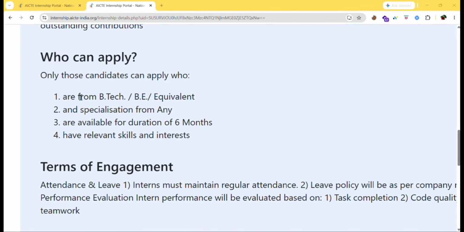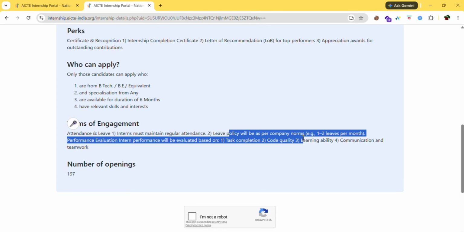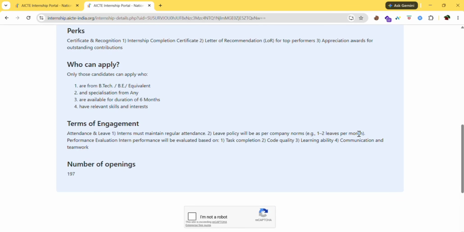Next, who can apply? Those who are from BTech, BE or equivalent can apply, with specialization from any field, and who are available for the duration of 6 months and have relevant skills and interests can apply. And here you can see terms of engagement, attendance and leave. Interns must maintain regular attendance, it is mandatory. Leave policy will be as per company norms. Example, 1 or 2 leaves per month is allowed. And performance evaluation: intern performance will be evaluated based on task completion, code quality, learning ability, communication, and teamwork.